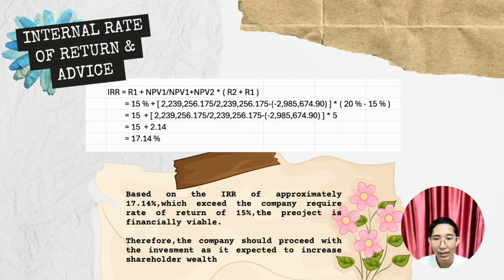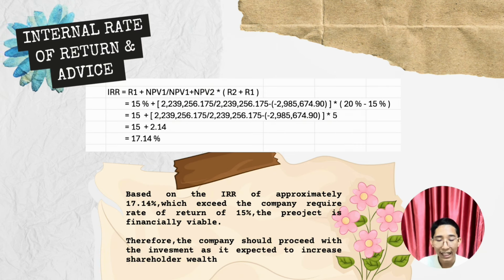2,239,256 ringgit point 175 cents divided by 2,239,256 ringgit point 175 cents minus open bracket negative the second NPV 2,985,674 ringgit 90 cents, multiplied by open bracket 20% minus 50% close bracket. And then we will get the answer of 70.40% for the IRR.